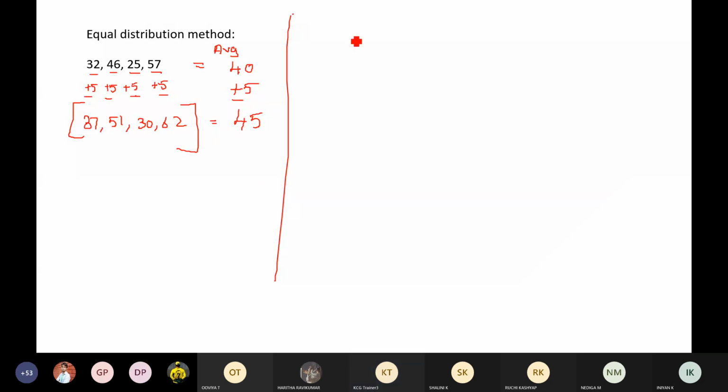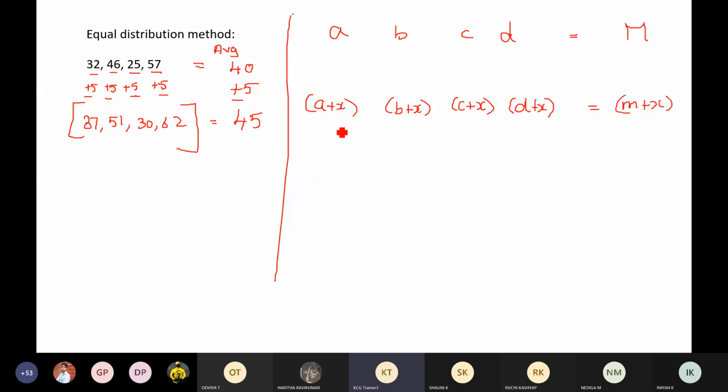For example, let's say the average of A, B, C, D is M. Then the average of A plus X, B plus X, C plus X, and D plus X would be M plus X. Clear? Similarly, A minus X, B minus X, C minus X, D minus X means that their average will be M minus X.